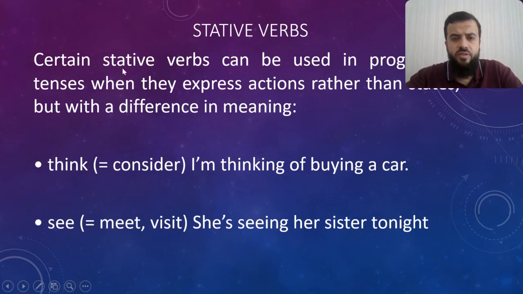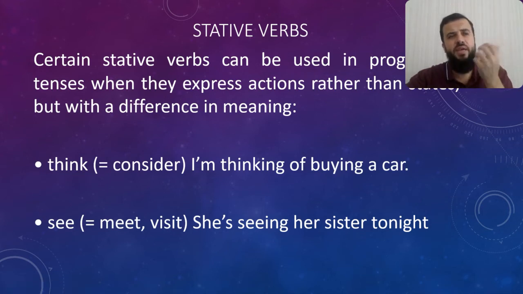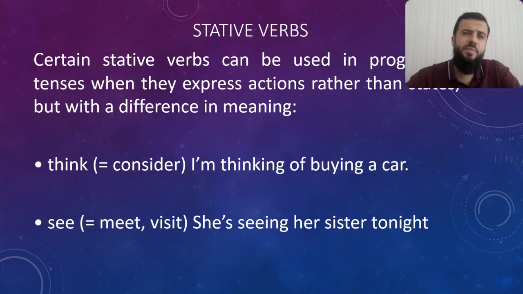Now, there are some certain stative verbs that can be used in the progressive tenses when they express action rather than state, but with a difference in meaning. These are the words that we talked about with have. Like, for example, think. It can mean consider. In this case, I can use it with ing. I am thinking of buying a car. So I am considering it. Is it good for me or is it bad for me? Or will it be good? Or maybe I should wait. Or maybe I should do it.